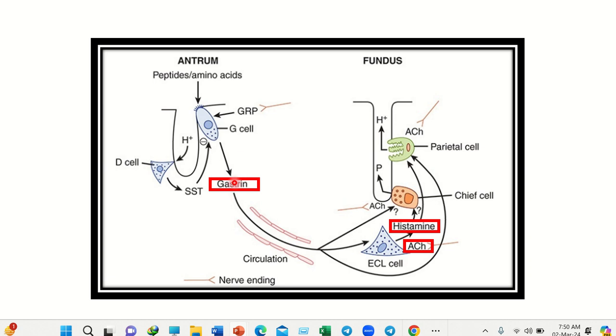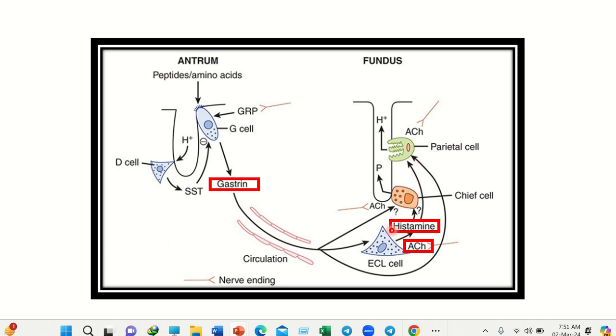Here we can say first of all gastrin. The gastrin is released from the G cell. So the gastrin released from the G cell is responsible for increasing the hydrochloric acid secretion from the parietal cell.